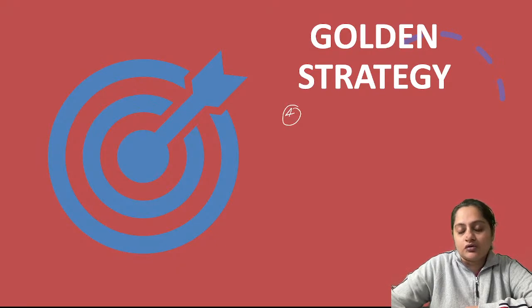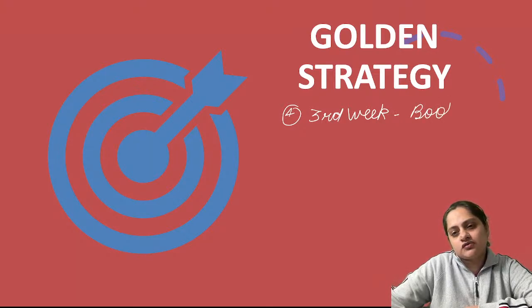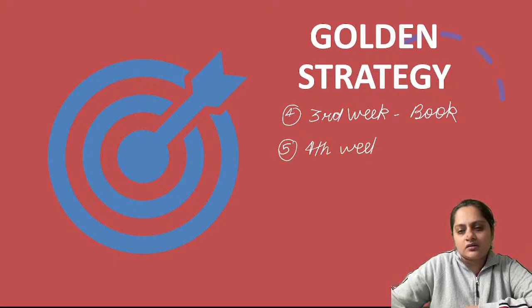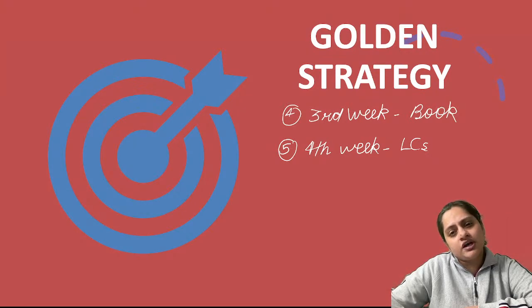The fourth thing you have to do is, in the third week, reading is regular. In the third week you can concentrate and do questions from the book. Then in the fourth week you can take lecture classes to know the approach of each set. So guys, make a week-wise plan. Go small, keep small targets. First week is for grammar, second week for vocabulary, third week for only reading. Go small, don't keep big targets and then fail. Keep small short goals and achieve those. You will gradually see the improvement.